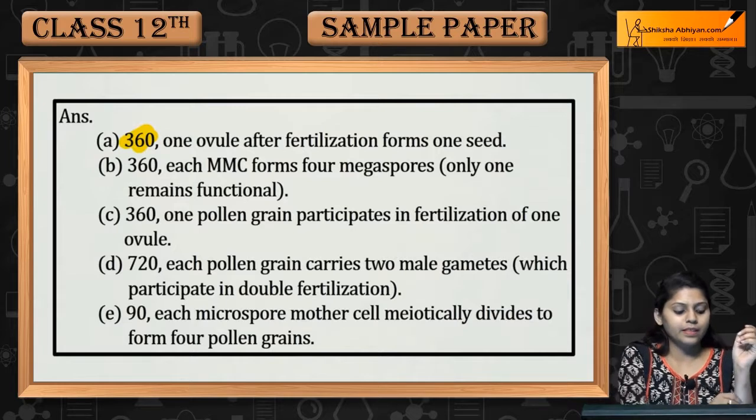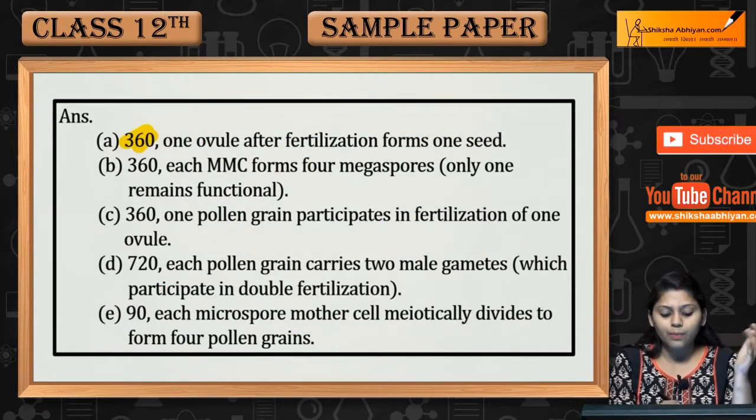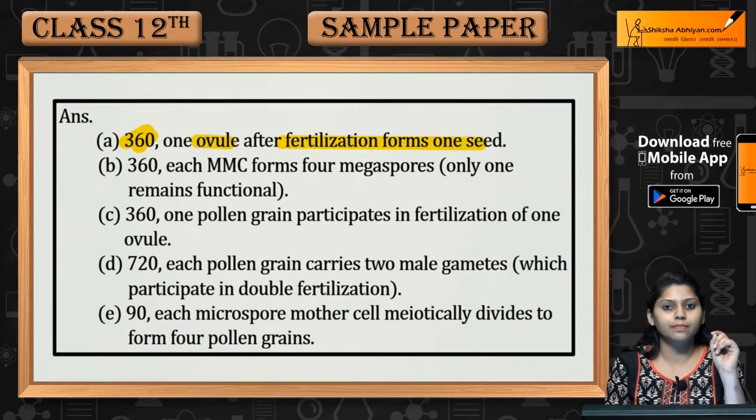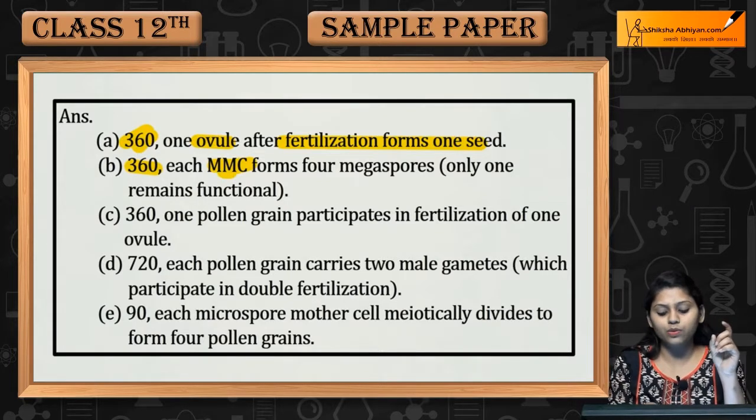360. 360 ovules are needed because one ovule after fertilization forms one seed. 360 megaspore mother cells, each produces 4 megaspores. Only one remains functional out of that.